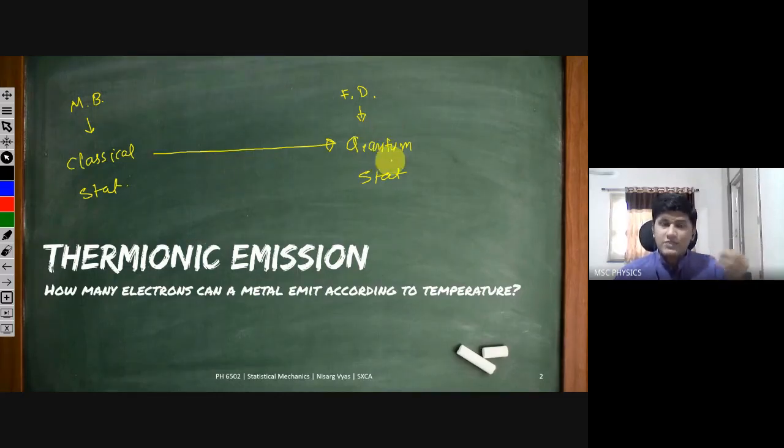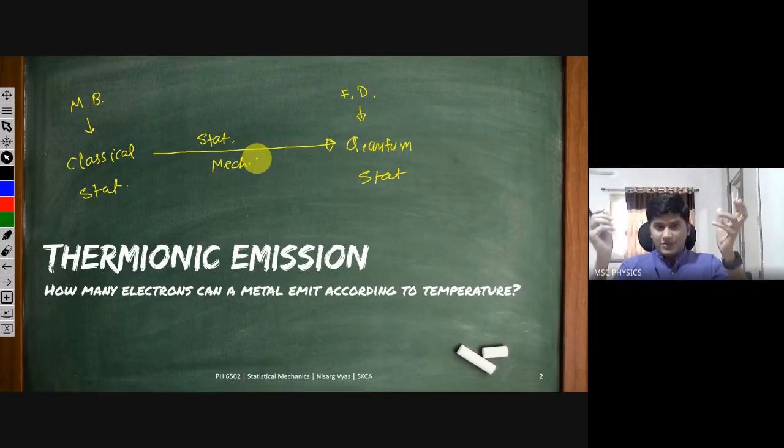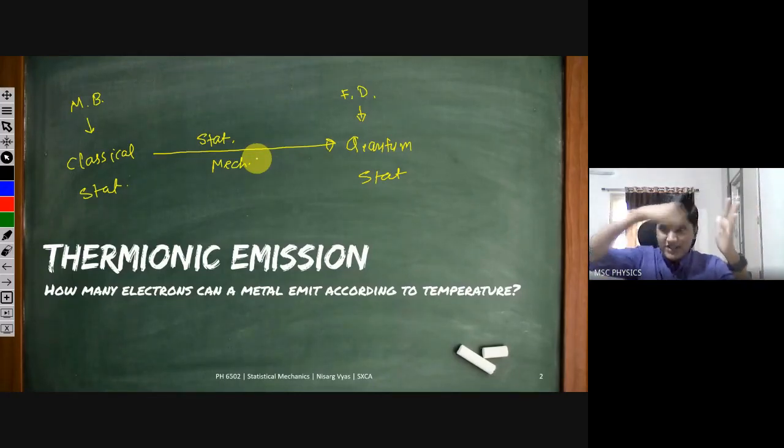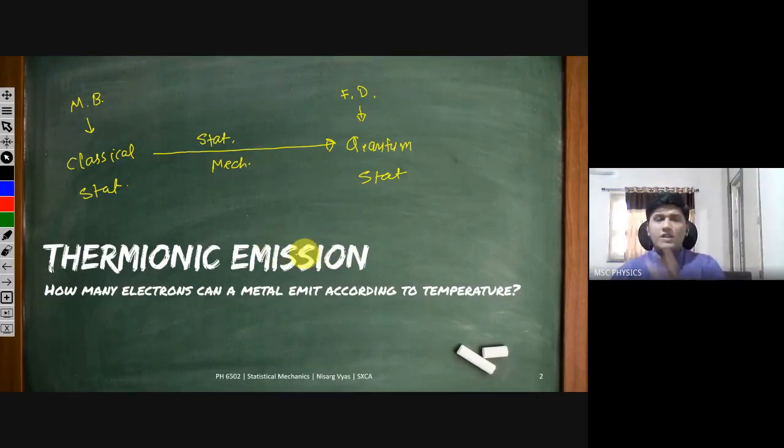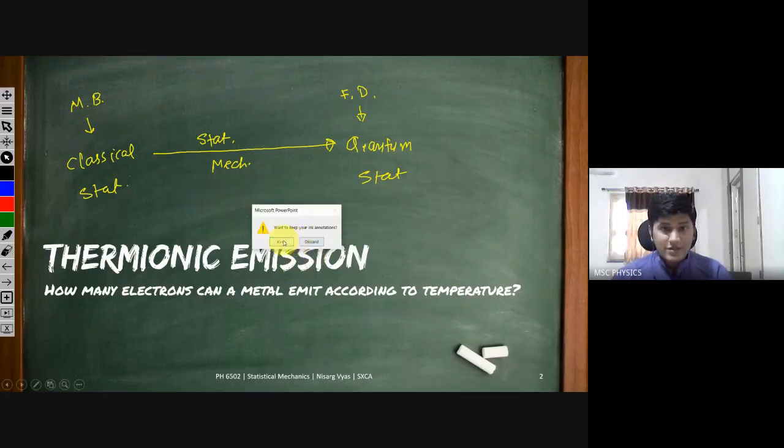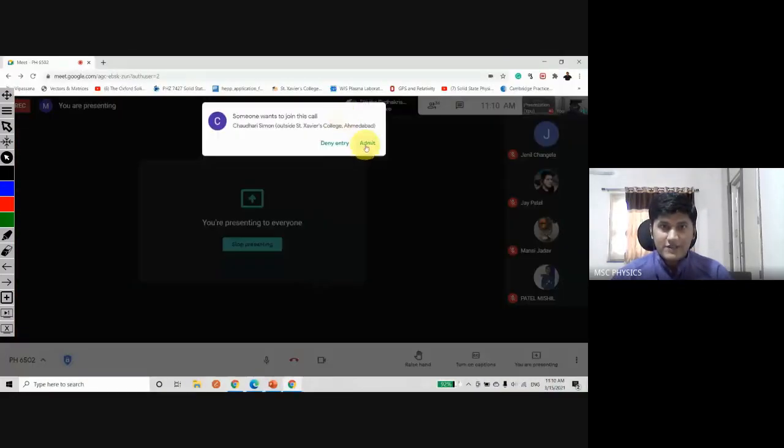In quantum mechanics, we use quantum mechanics to study these particles. Statistical mechanics provides a bridge between the two, from the macro state, pressure, volume, temperature in thermodynamics, to the micro state, that is the wave function.